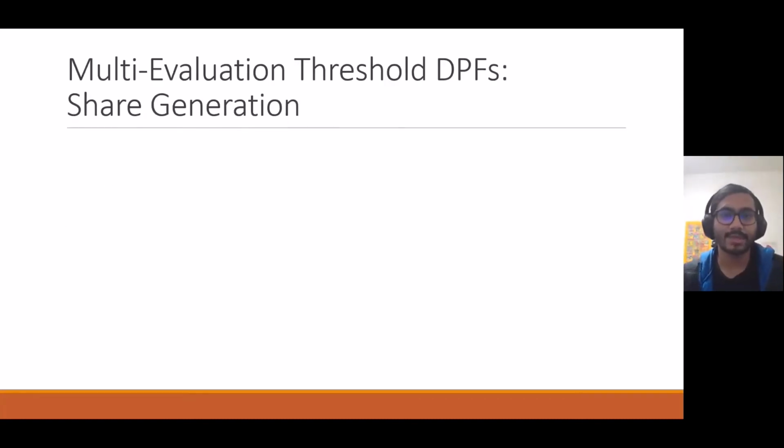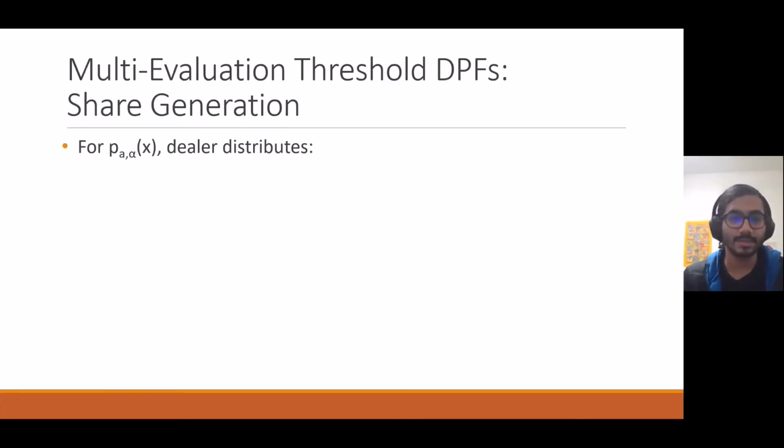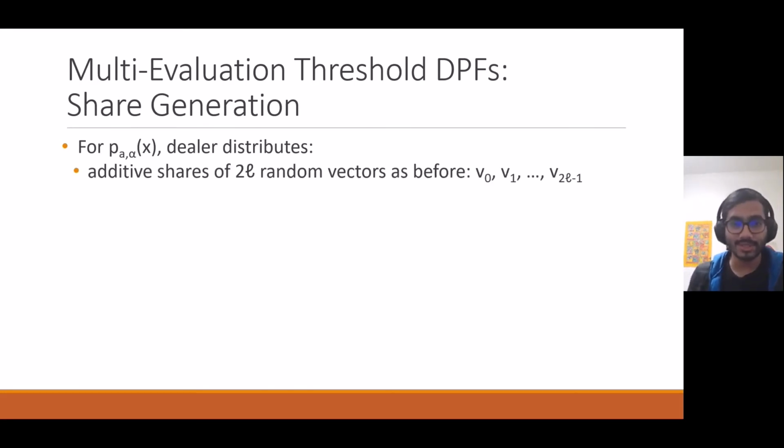So how does our scheme work? The dealer is going to distribute for the point function p sub a,alpha of x. Remember that this is the function where you plug in x equals a and you get output alpha. We're going to distribute, just as before, the additive shares of 2L random vectors that were taken for each bit of the input of a or x.